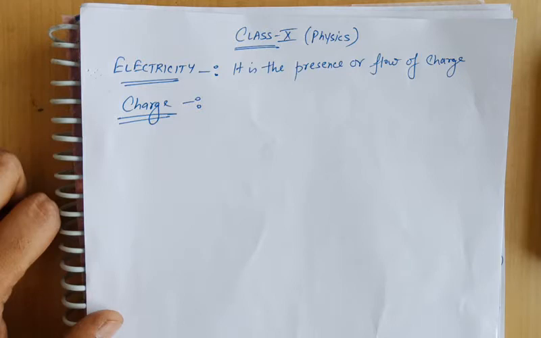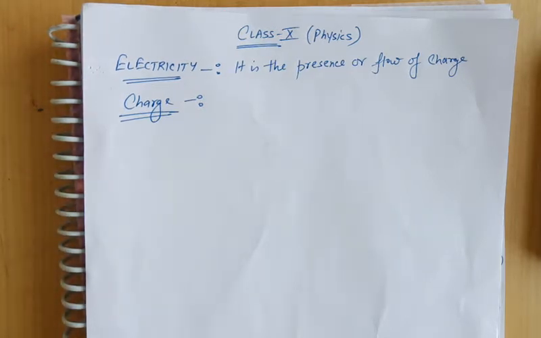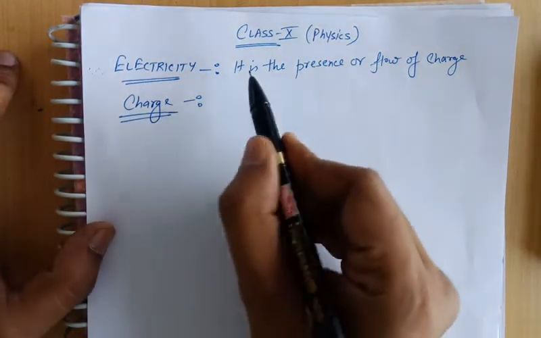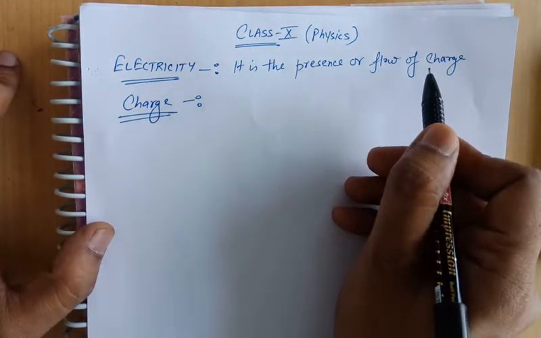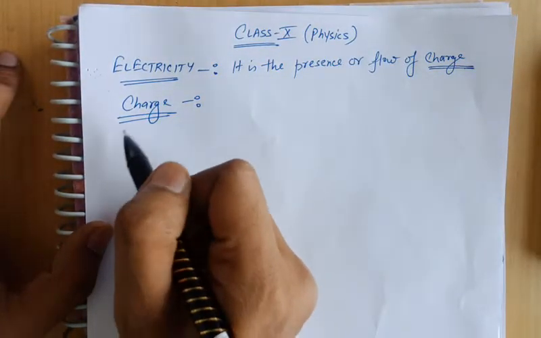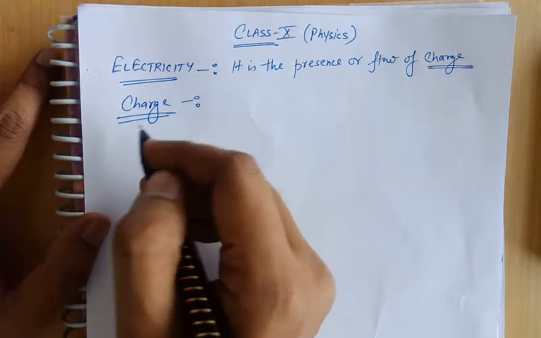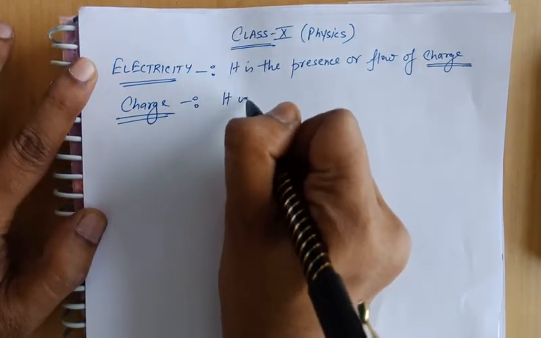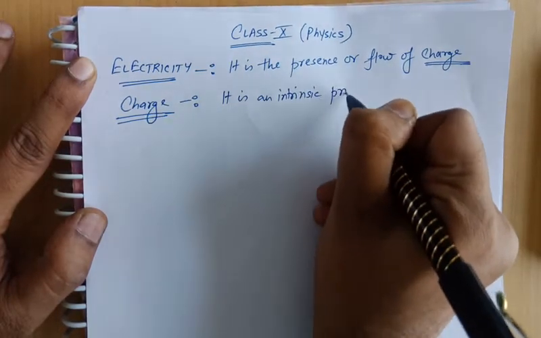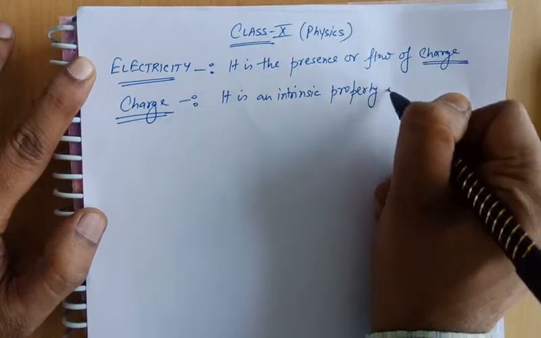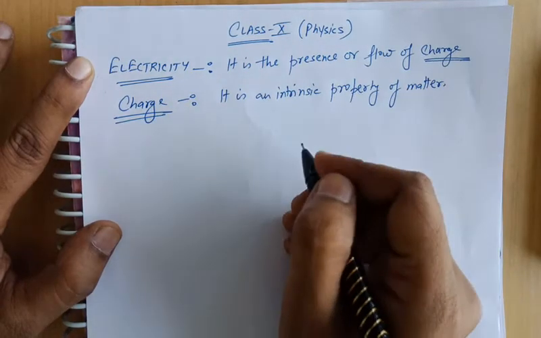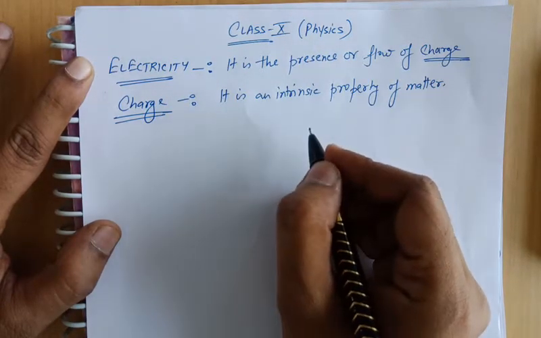Today we will discuss the very first chapter of physics, electricity. Yesterday we learned about electricity. It is the presence or flow of charge. So we should know about the charge and what the property of charge is. Yesterday we studied that charge is an intrinsic property of matter, or we can say it is the fundamental property of matter.